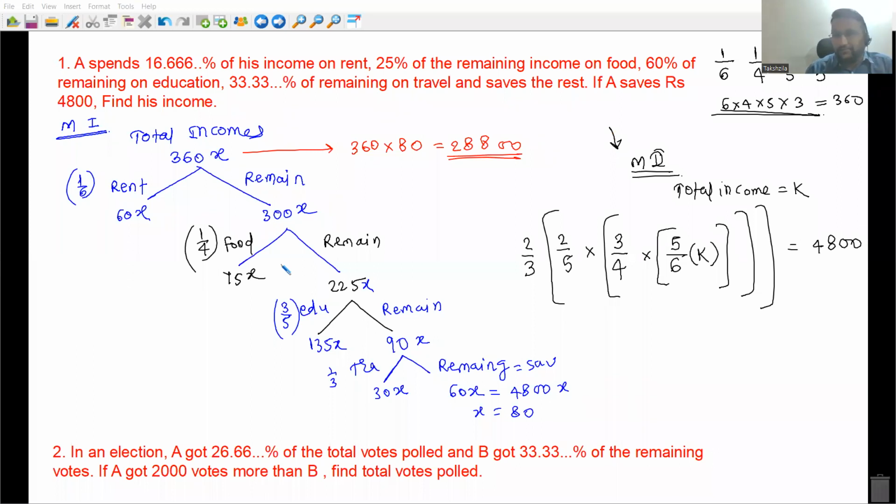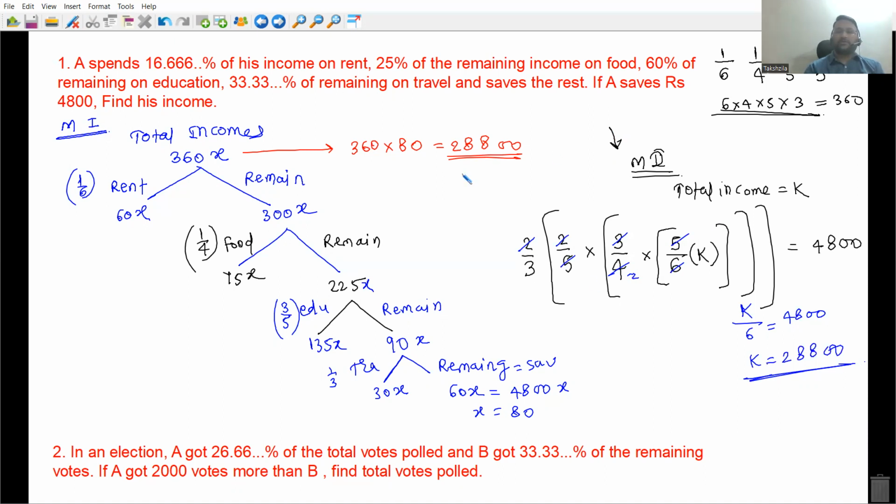So let's cancel out the fractions. 3 into 2, 6 and 6, 5 and 5. 2 4s, 2 2s are. Okay, so K divided by 6 is equal to 4800. So what will K be? 24,000 and 4800, 28,800, right? Is that okay?